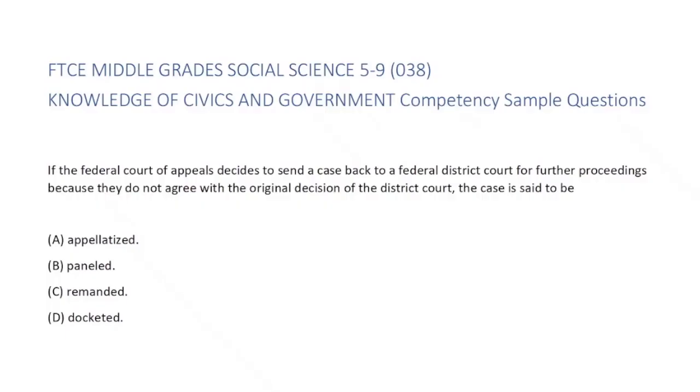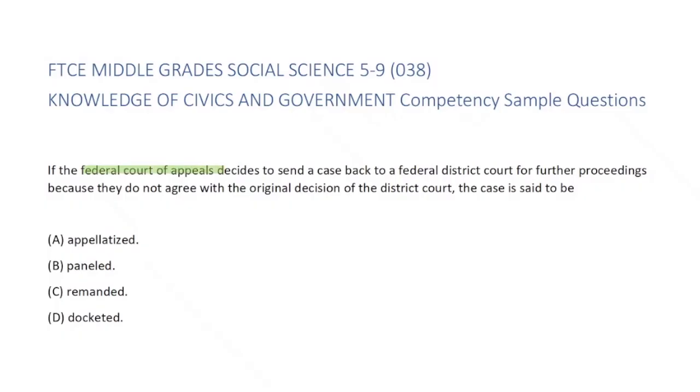If the Federal Court of Appeals decides to send a case back to a federal district court for further proceedings because they do not agree with the original decision of the district court, the case is said to be blank. A, appellatized, B, paneled, C, remanded, or D, docketed.